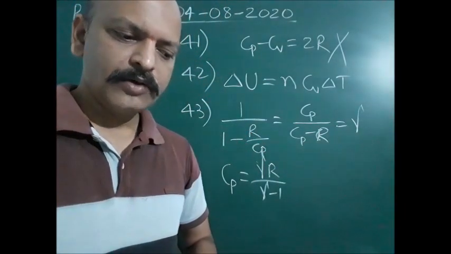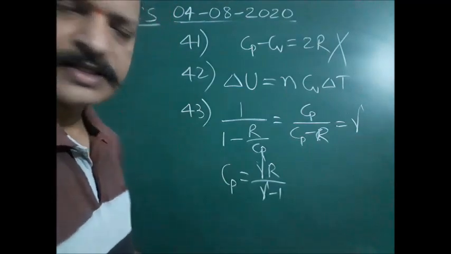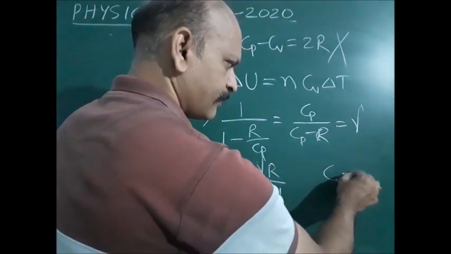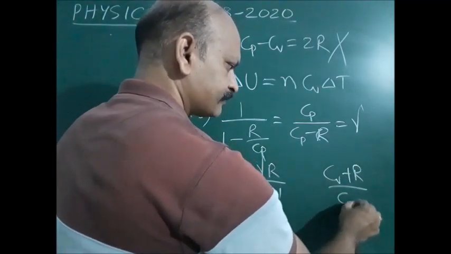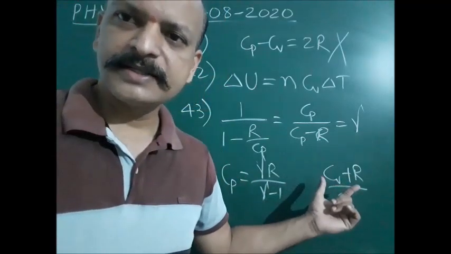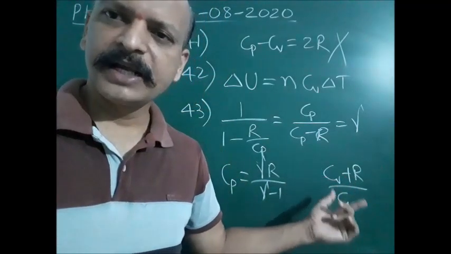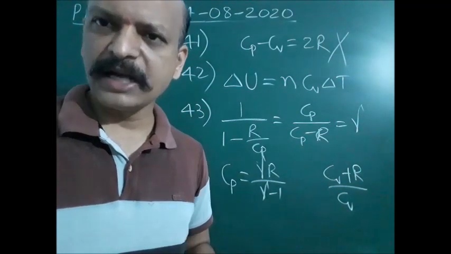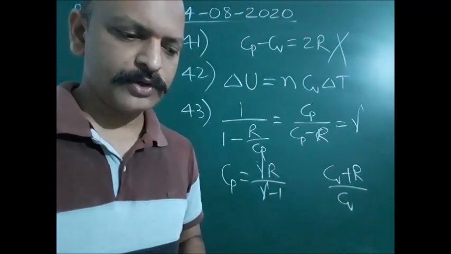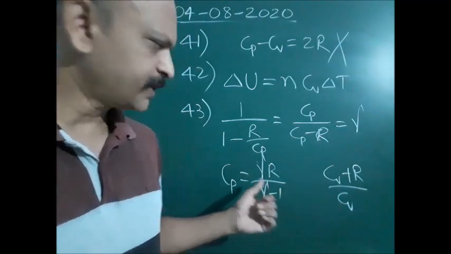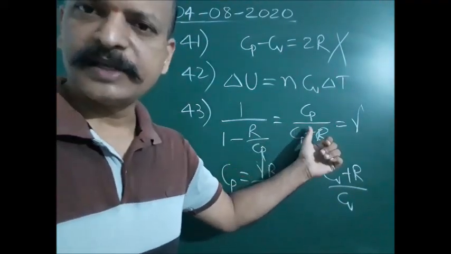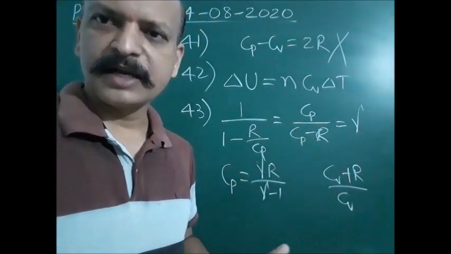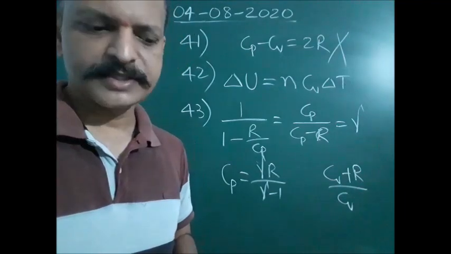Second option, 1 plus R by Cv, is nothing but Cv plus R by Cv. Cv plus R is Cp. Cp by Cv is nothing but gamma. That is also gamma equal to gamma. The third option is again this only: Cp by Cp minus R is gamma. Therefore, all the options are correct.